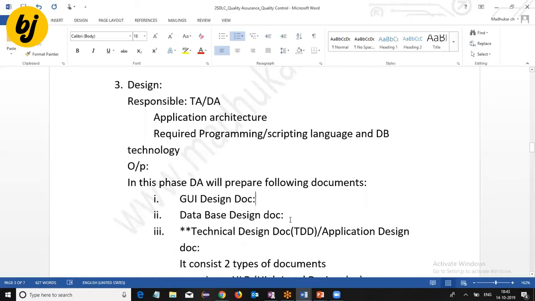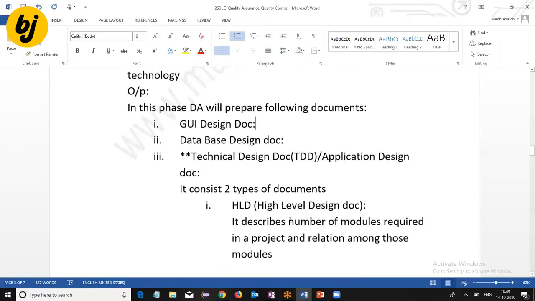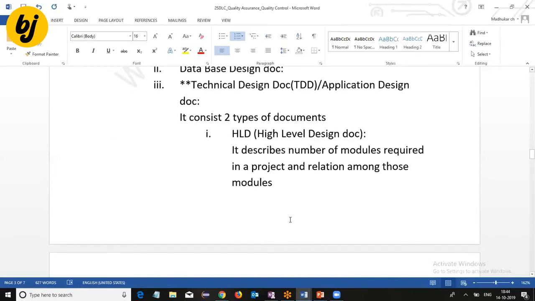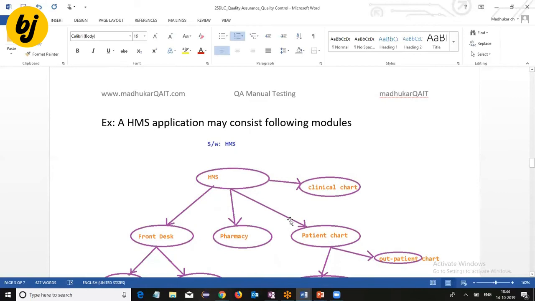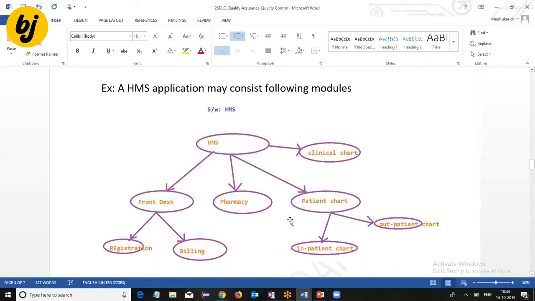Third one, the technical design document or application design document. It consists of two types of documents: one is the high level design document, the other is the low level design document. What is the high level design document? It describes the number of modules required in the project and the relation among those modules. In simple terms, it gives the root to leaf structure of the modules. If I go for a hospital management system application, what modules may it contain? This information is given by the high level design document.